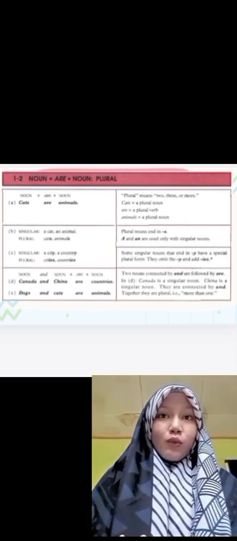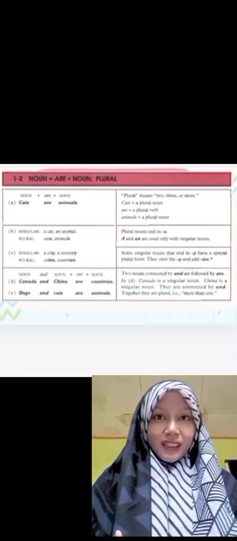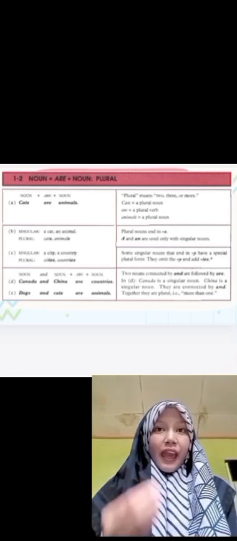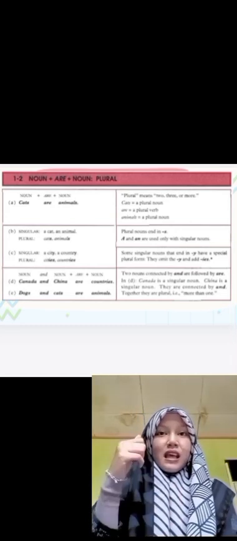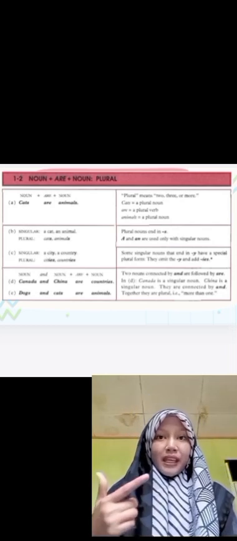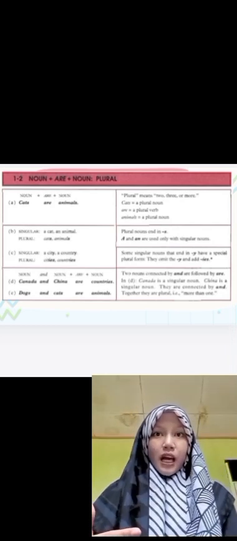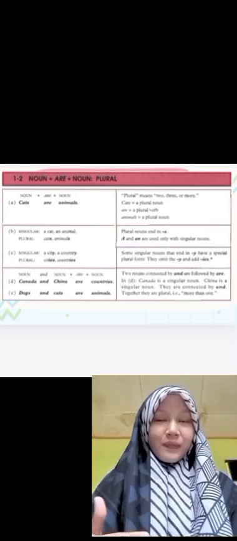The Y we change to I and add es. So the singular is a country, a city. When we make it plural, it becomes countries, cities, like that.